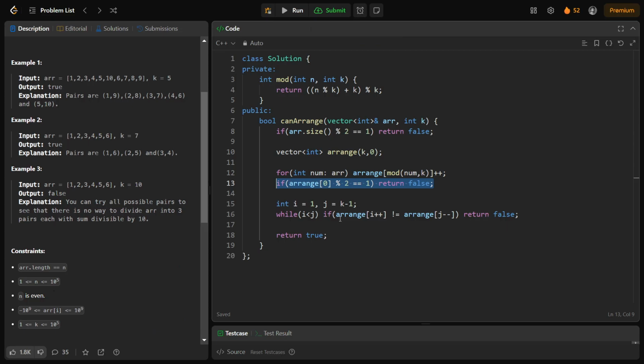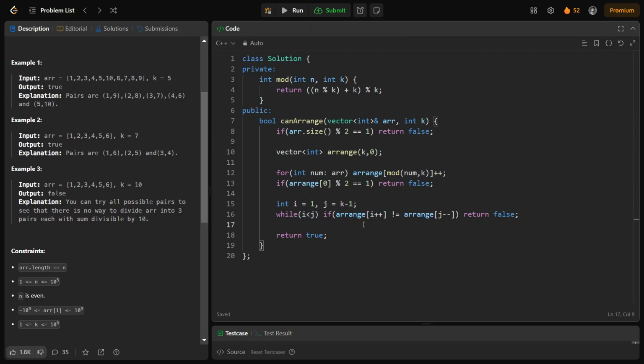Now what I do is, for i equal to 1 and j equal to k minus 1, that is x and k minus x, I check if they are equal or not. If they are not equal, then return false. But if they are equal, then check all the remaining pairs. So i is 1, j is k minus 1. In the next iteration, i is 2, j is k minus 2. In the next iteration, i is 3, j is k minus 3, and so on till i crosses j.